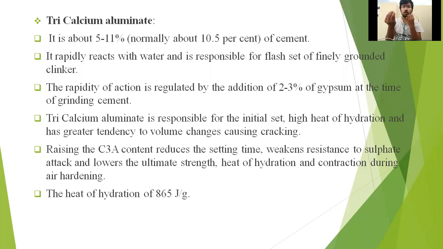Next, high heat of hydration. More heat is produced in this cement if tricalcium aluminate is there. If you see the last point, the heat of hydration is 865 joules per gram. So the heat of hydration is more, and it has a greater tendency to volume changes causing cracks. If tricalcium aluminate is there, it will have a tendency to volume changes that cause cracking of concrete.